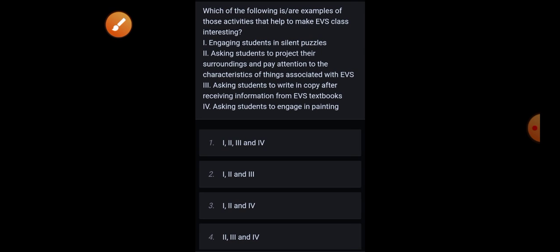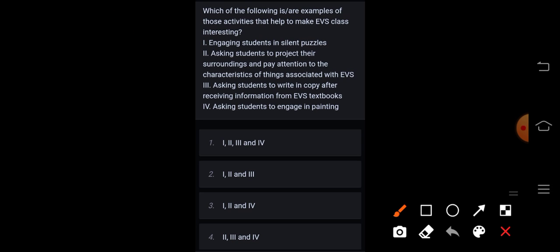Next, which of the following are examples of those activities that help to make EVS class interesting? Engaging students in silent puzzles, asking students to project their surroundings and pay attention to the characteristics of things associated with EVS, asking students to write in copy after receiving information from EVS textbooks, asking students to engage in painting. So, except option third, all the given options are correct. Hence, the correct option is option 3.